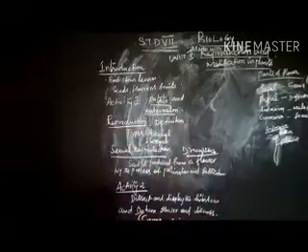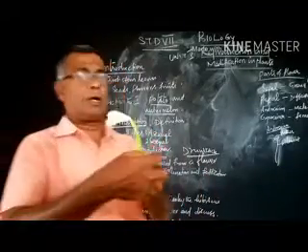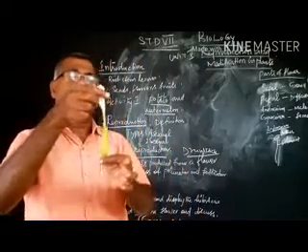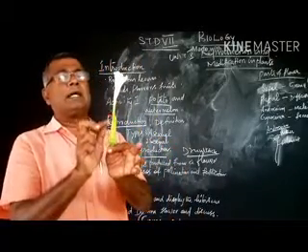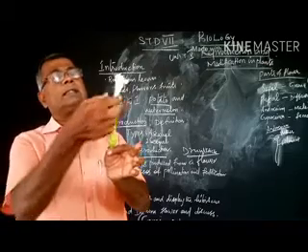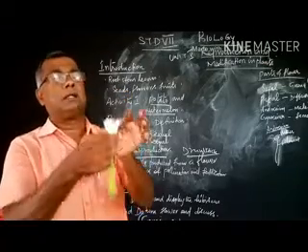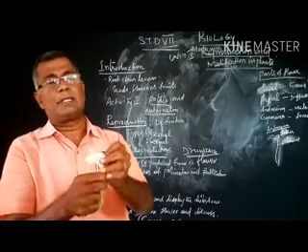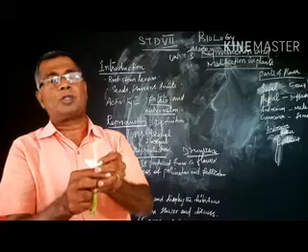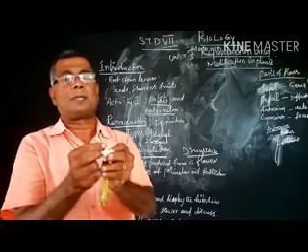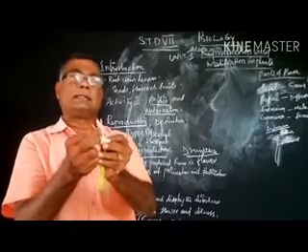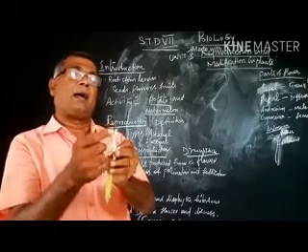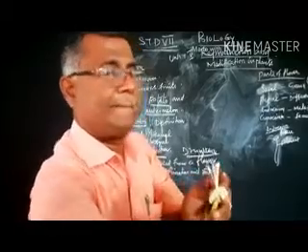When compared to Datura, this is Datura, called Umattai in Tamil. This is the calyx. This is the corolla. This is the androecium. Only 5 stamens are present in the Datura. That's a major difference between the hibiscus and the Datura.